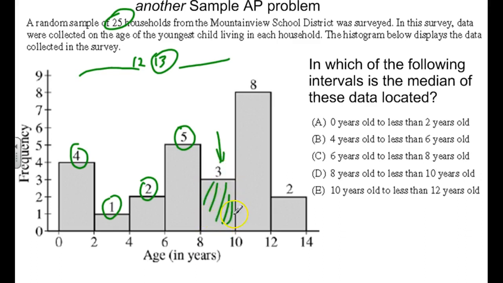That's where the median is, which is weird because it's not the tallest. But the answer would be from 8 to 10. So the median of the data is located in this block because I counted 12 pieces there, 10 pieces there. The middle piece is the 13th piece. It's going to be right in there.